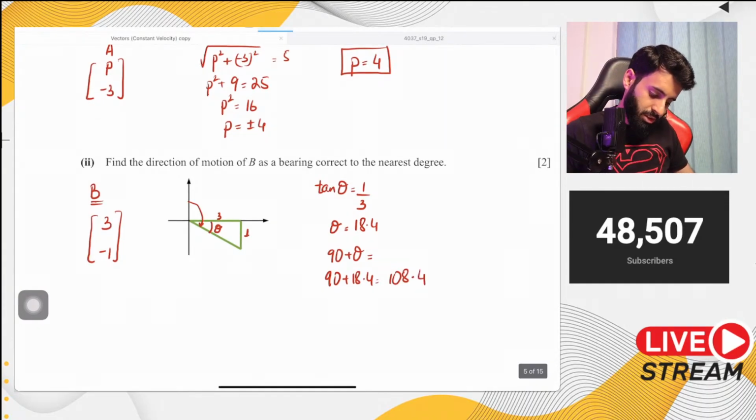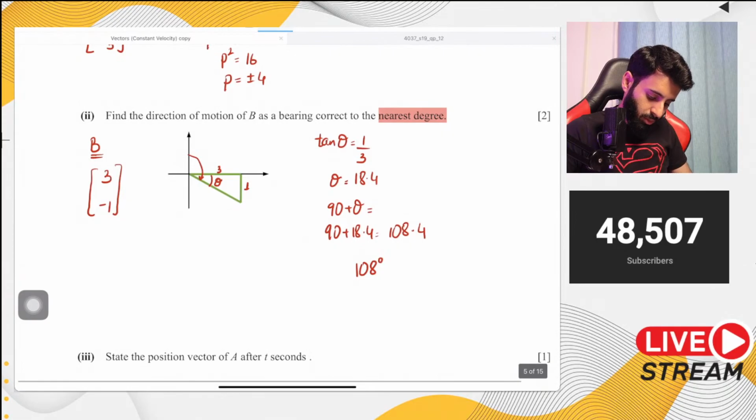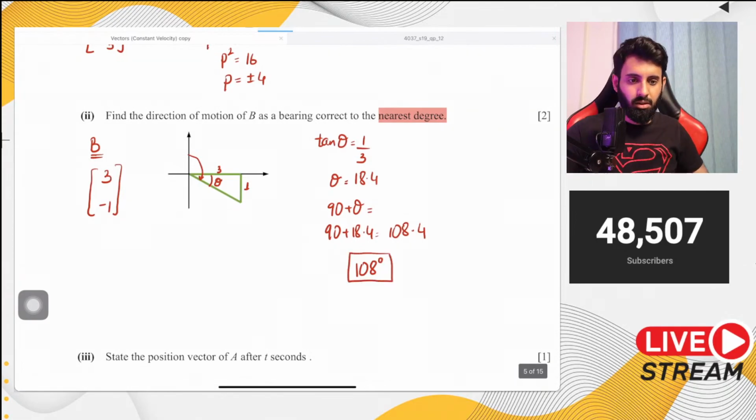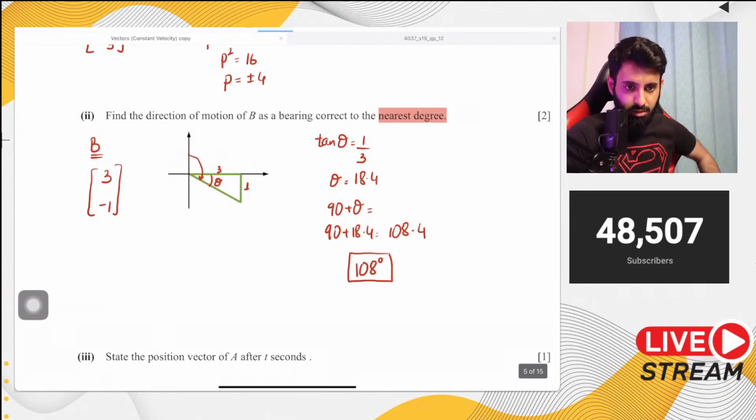Okay. But since you're supposed to give your answer correct to the nearest degree, again, please make sure that you read the question carefully. Your final answer is going to be 108 degrees. So there you go, fellas. That's your answer. Can we leave the answer in column form? What do you mean column form? Here we're supposed to give the bearing, so you can't leave your answer in column form over here.